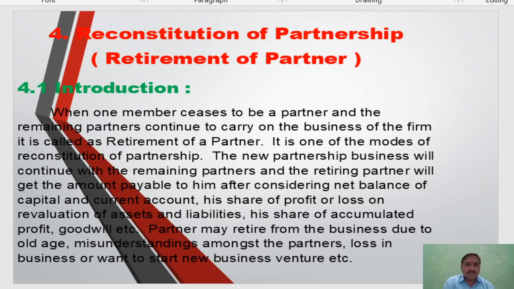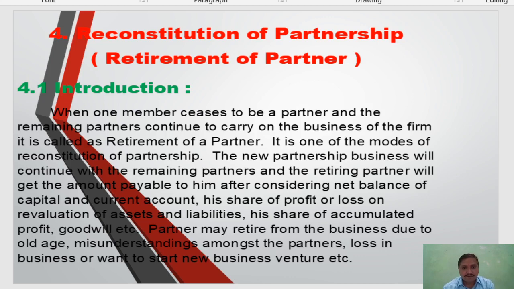When any partner retires from the business, at that time the continuing partners decide the claim of the retiring partner up to the date of retirement. At that time, his share of profit or loss in business, revaluation of assets and liabilities, his share of accumulated profit or loss, goodwill, etc. are considered, and they calculate the final claim of the retired partner.